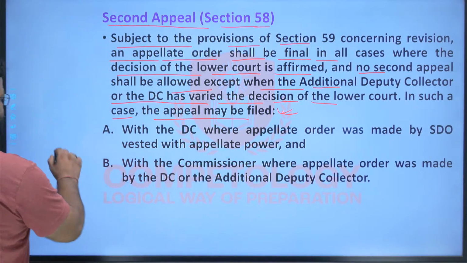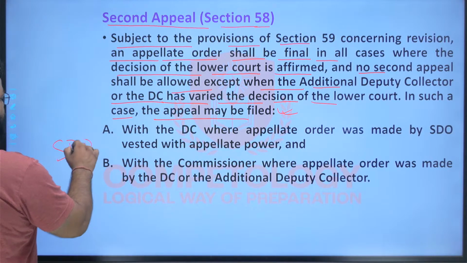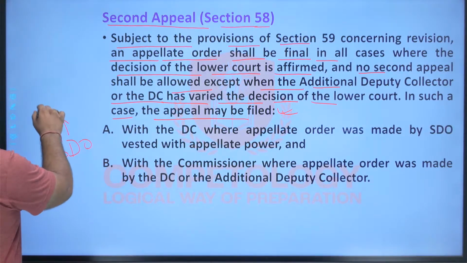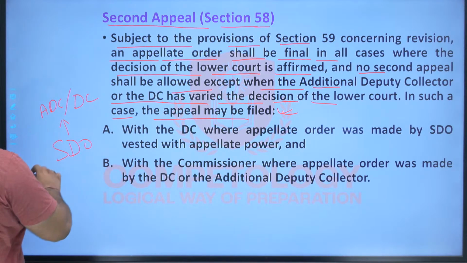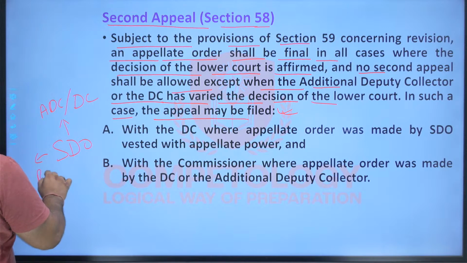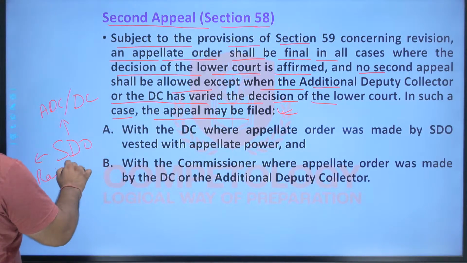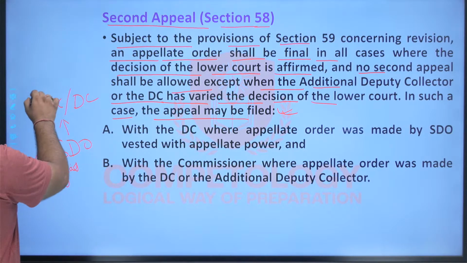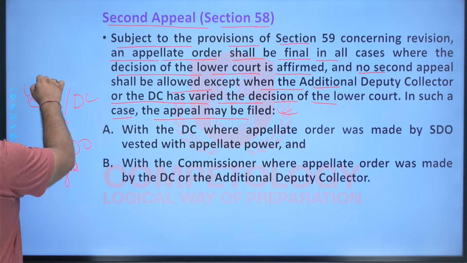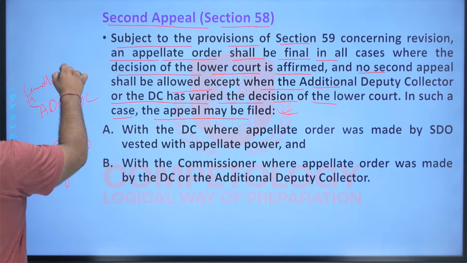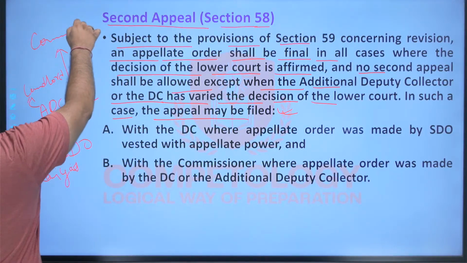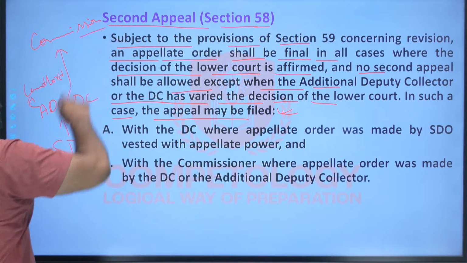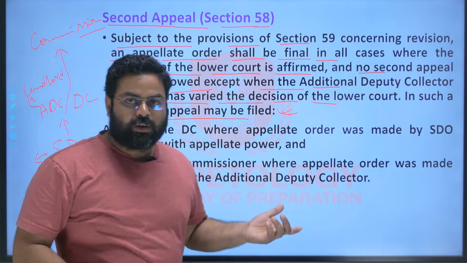So suppose that the SDO gave an order, it was appealed in the ADC, additional deputy collector or DC court, and they changed the verdict. This was in favor of the Rayyat, and this goes into the favor of the landlord. Then again the Rayyat may go on to file a case to the commissioner, the higher authority, right? So he will go on to challenge this order in the court of the commissioner.